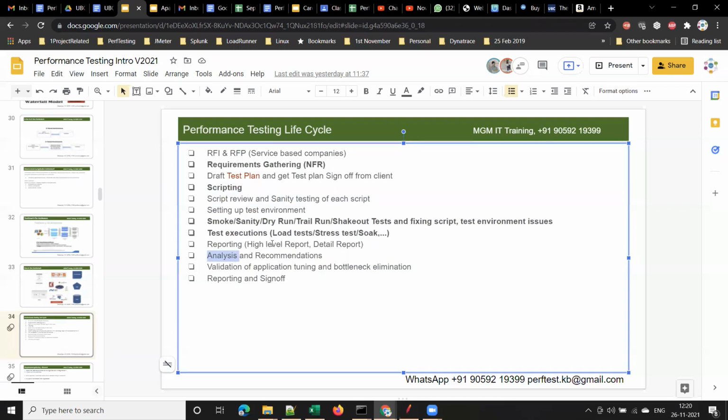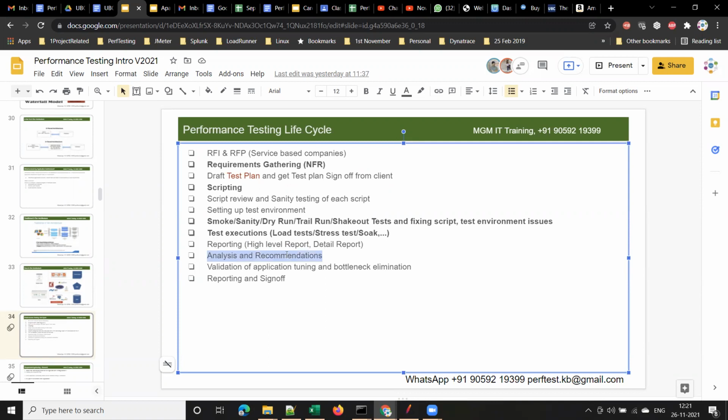Once we do a test, we will first share a high level report and then share a detailed report. The high level report should be shared with the client on the same day of testing. They will expect some high level report in 1 to 2 hours. After 1 or 2 days, we'll take some time to analyze the test results and prepare a detailed report, and we'll provide our analysis and recommendations.